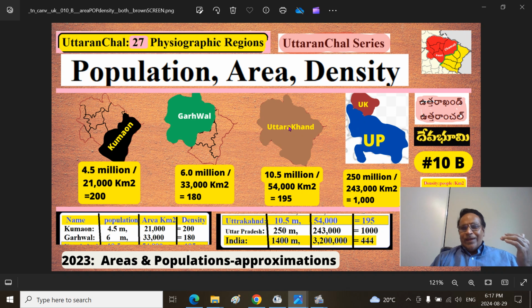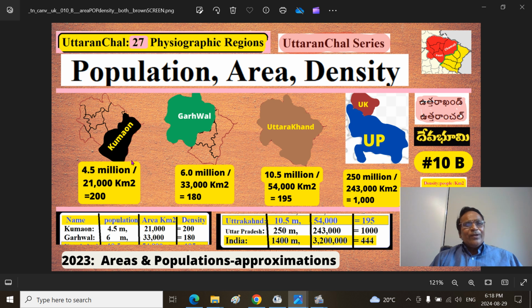Its parent state is Uttar Pradesh, which used to be called United Provinces, before that the United Provinces of Agra and Awadh, before that the Northwestern Province, not the Northwestern Frontier Province, which is the Peshawar province. Round about Atalji's time, Uttarakhand, Uttaranchal Province, was bifurcated from it.